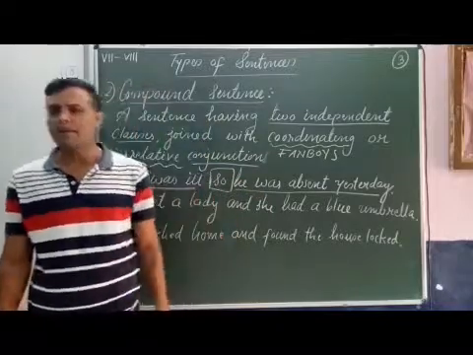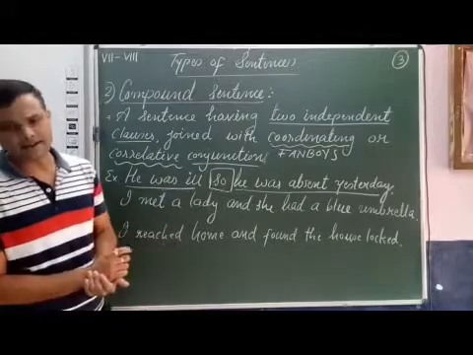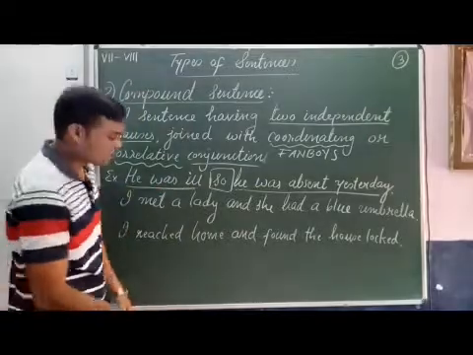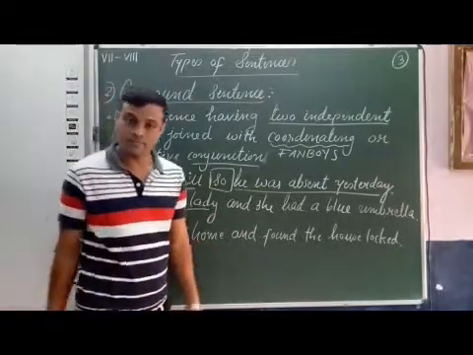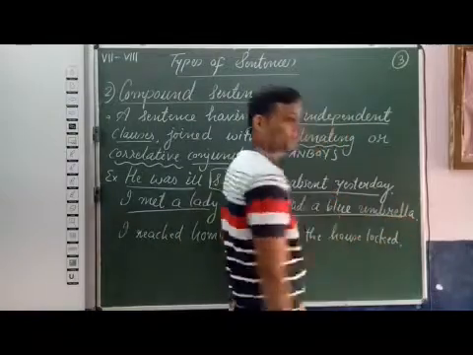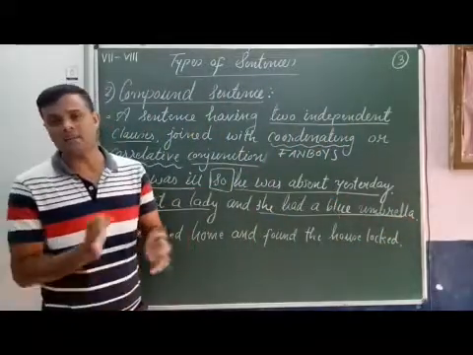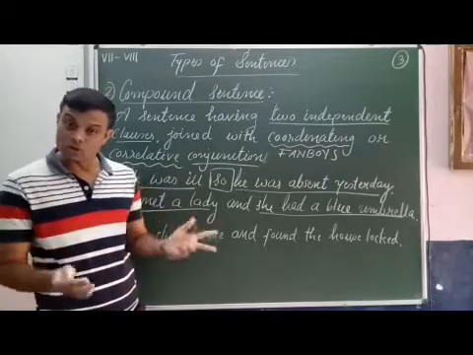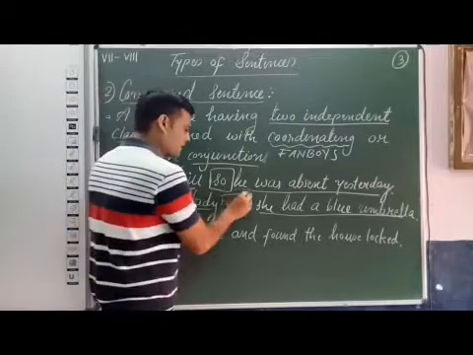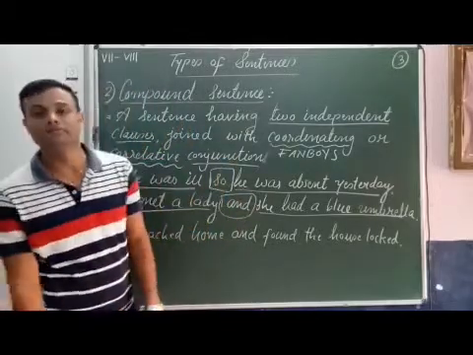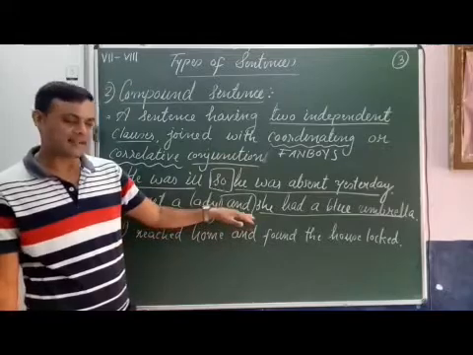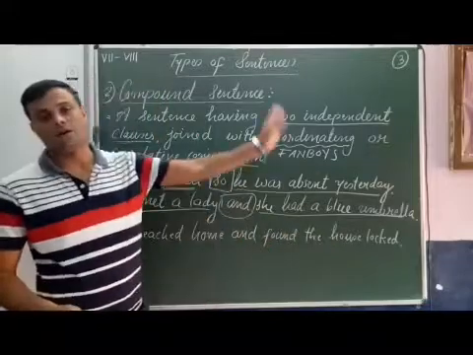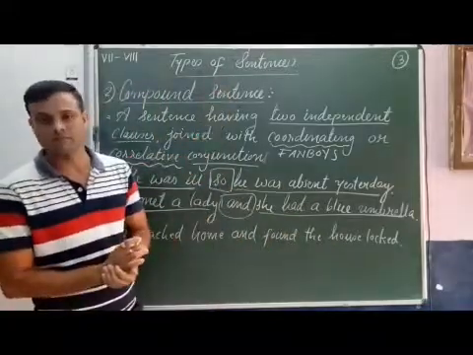Now see the next example. I met a lady and she had a blue umbrella. Here also there are two clauses. Both the clauses are independent, as they both have complete meaning, and these two clauses are joined with the coordinating conjunction and. So this second sentence is also a compound sentence.